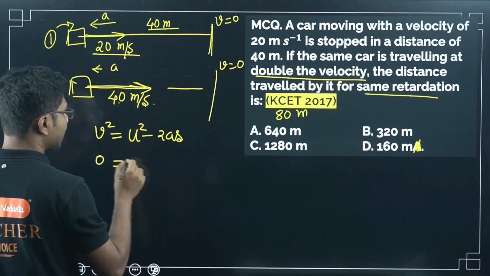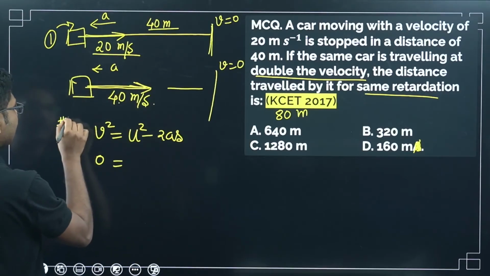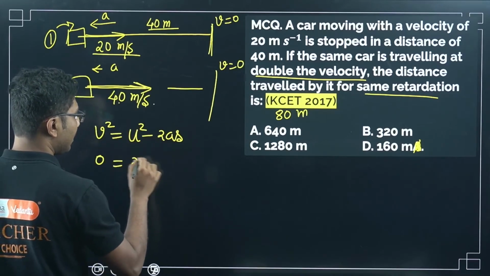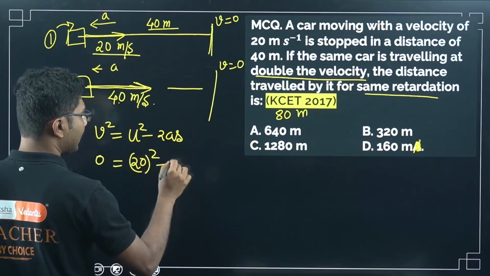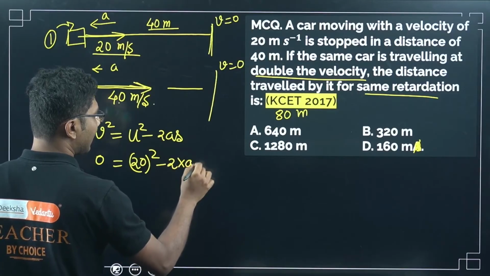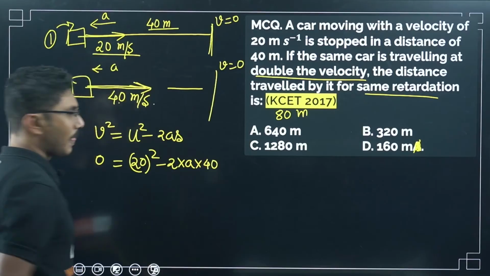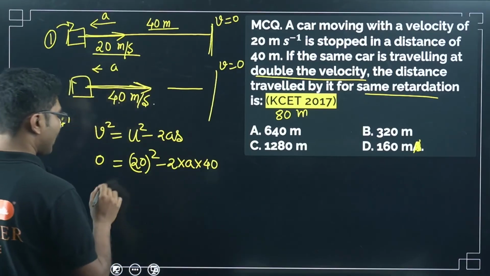For the first case, the initial velocity is 20, so 0 equals 20 square minus 2 times a times s, where s is given as 40.